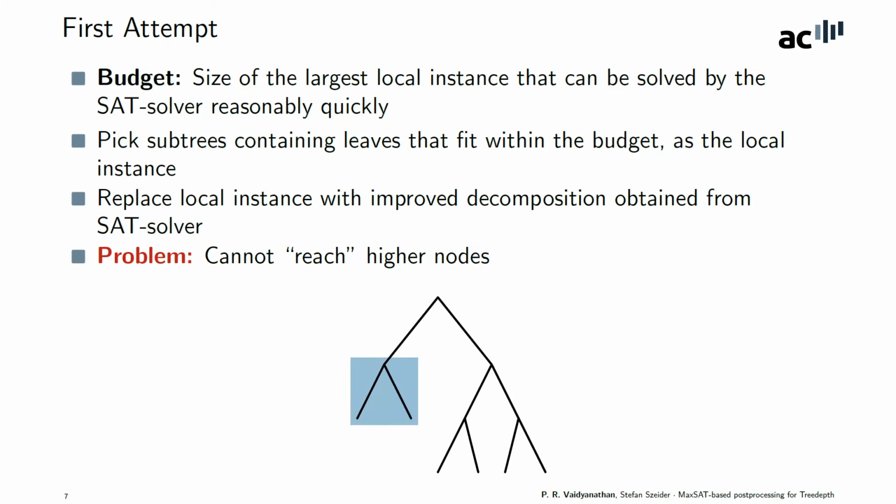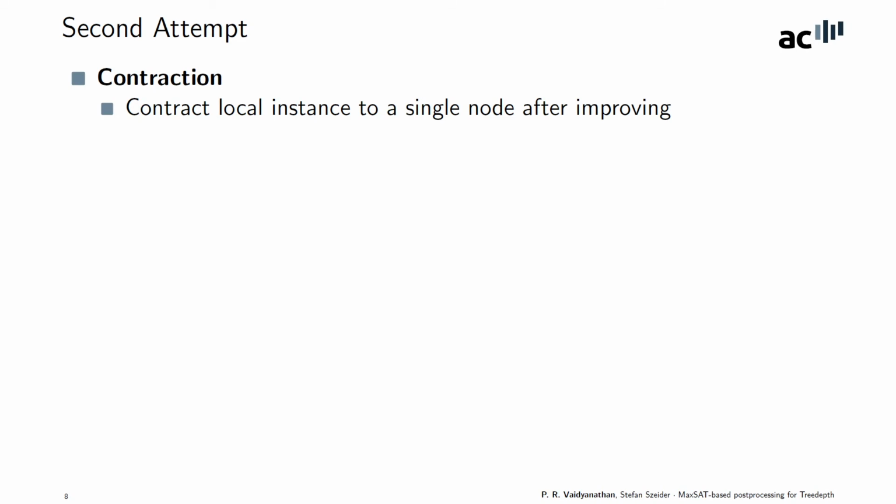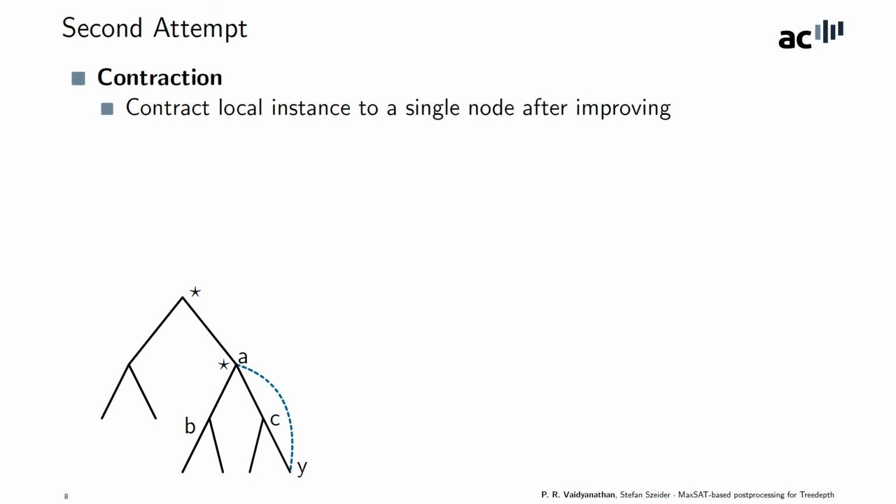But there is a problem with this approach, that we can only cover the subtrees which are near the leaves of the existing decomposition, and the nodes marked with the star cannot be reached by this approach. To remedy this, we come up with the concept of contraction, which is once a local instance has been improved, we contract it to a single node. For example, if this is an existing tree-depth decomposition with the dotted blue edge AY denoting that there is an edge between A and Y in the original graph, once we improve this local instance, we can contract it to a single node, and we proceed further by doing the same with this subtree rooted at B.